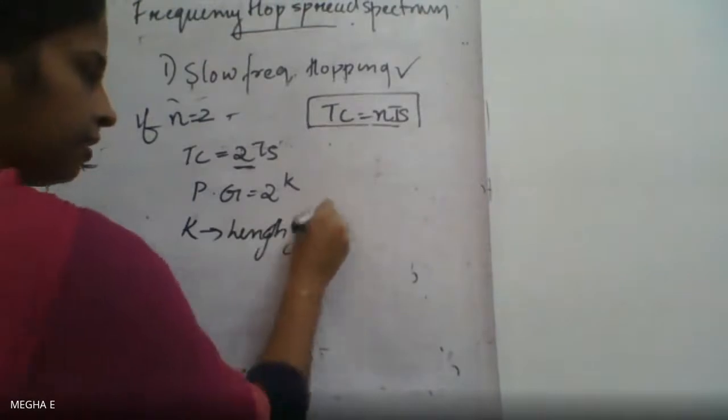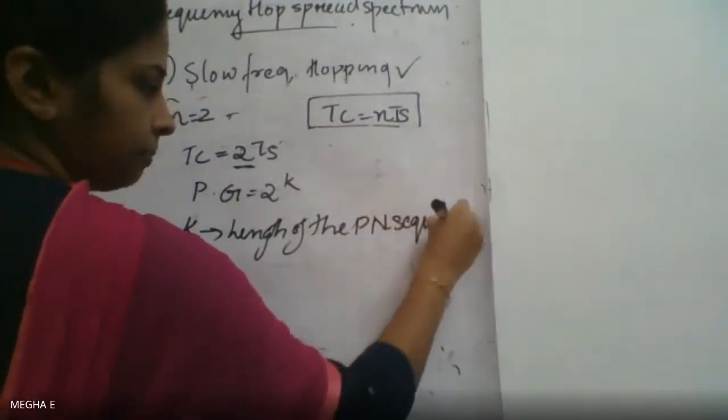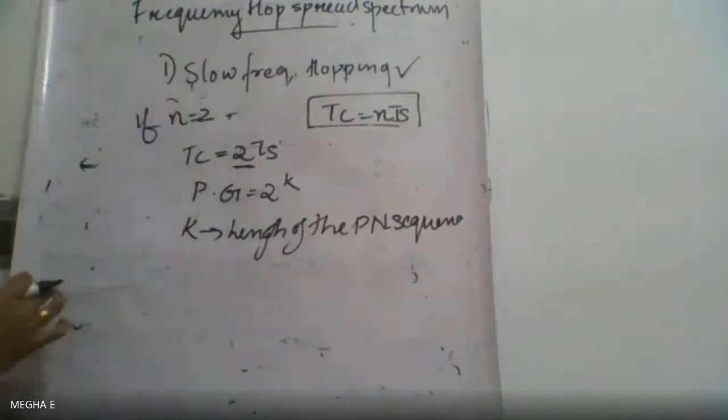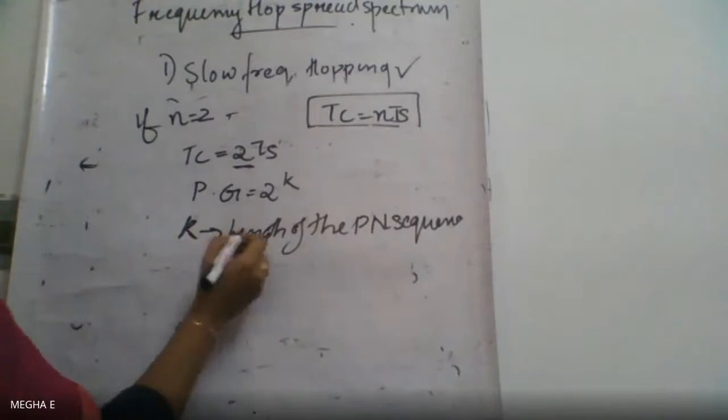Processing gain PG for slow frequency hopping is 2 raised to K, and here K is nothing but the length of the PN sequence.